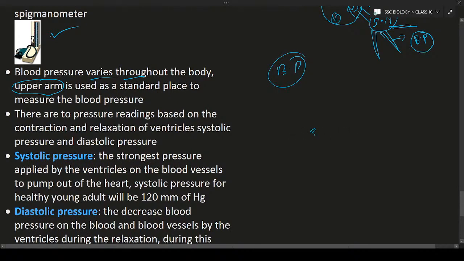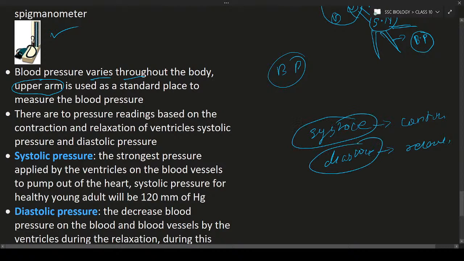Remember one thing, systole is nothing but contraction. Diastole means relaxation. What is systole? Systole means contraction. Diastole means relaxation. Here we are saying ventricular systole. Ventricular systole means the ventricles are contracting. Ventricular diastole means the ventricles are relaxing.